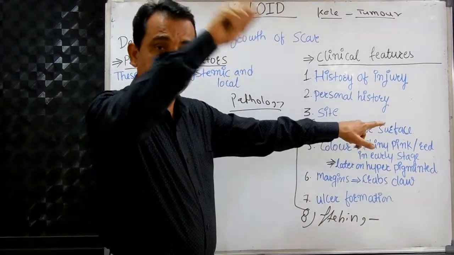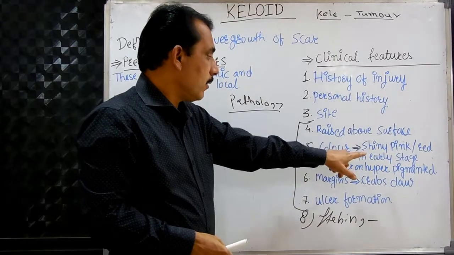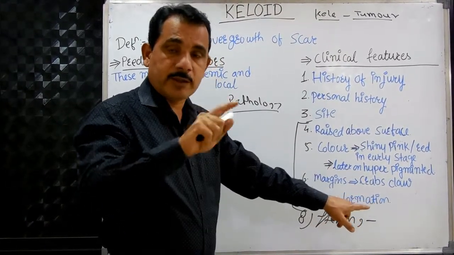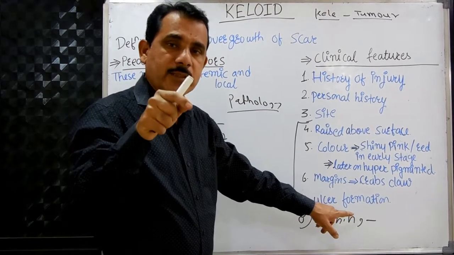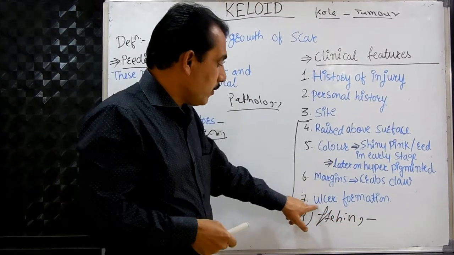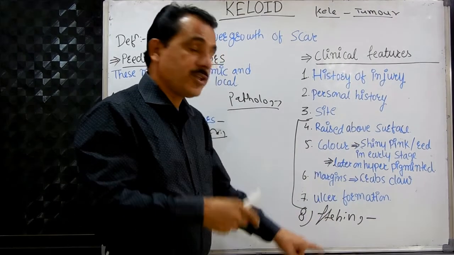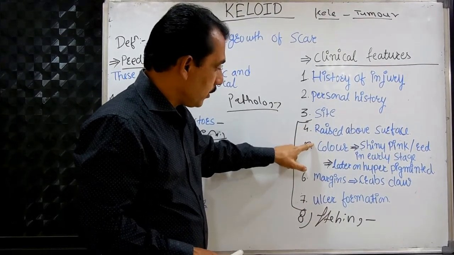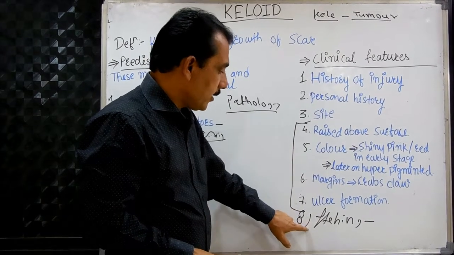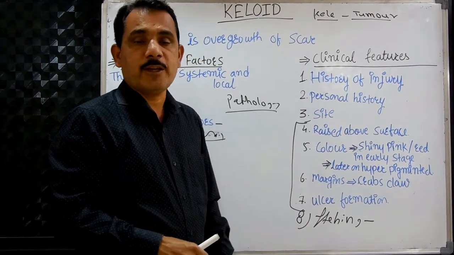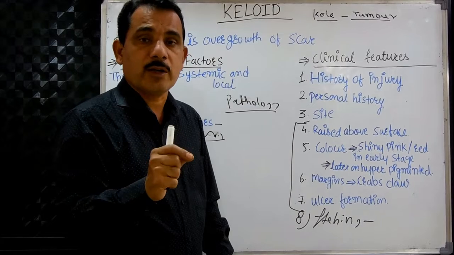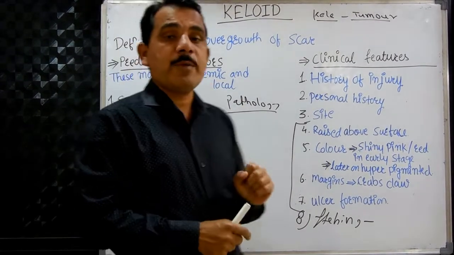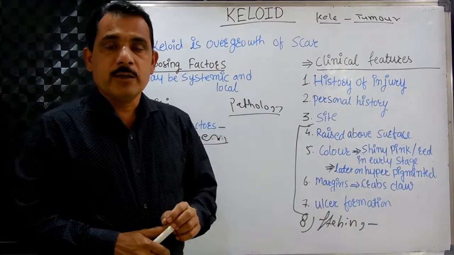Raised above the surface, swelling raised above the surface, color, then the margins, ulcer formation. Not always ulcer formation, but in most of the cases later there is a formation of the ulcer, but itching is found. So the 4th, 5th, 6th and the 8th, these are the persistent clinical features of the keloid by which you can diagnose the keloid clinically. So we understood? Then we will go for the treatment of the keloid.